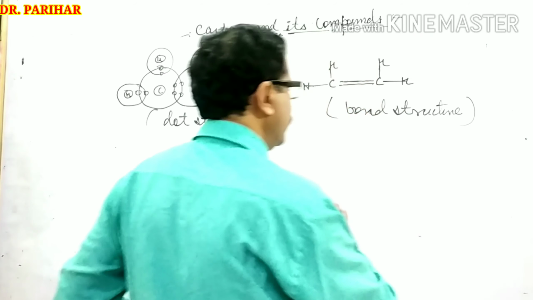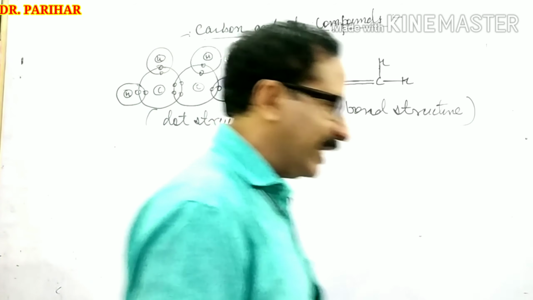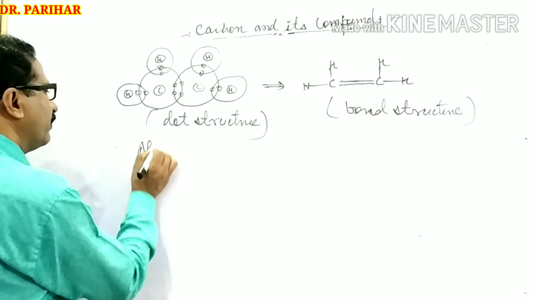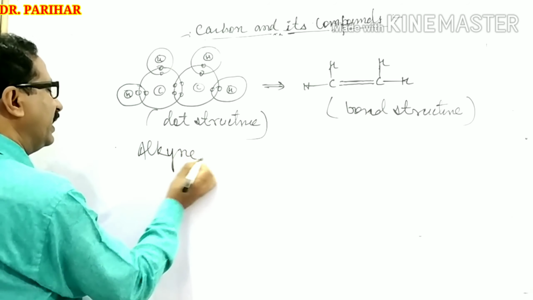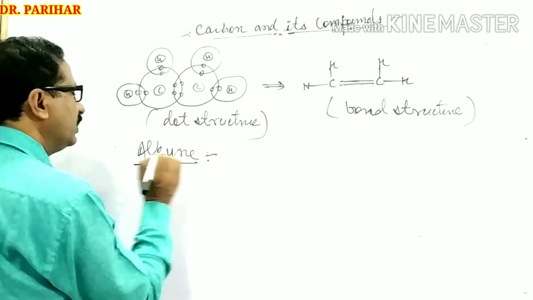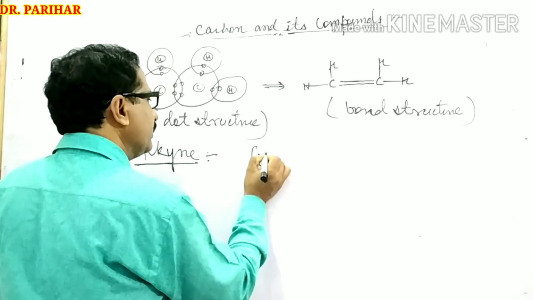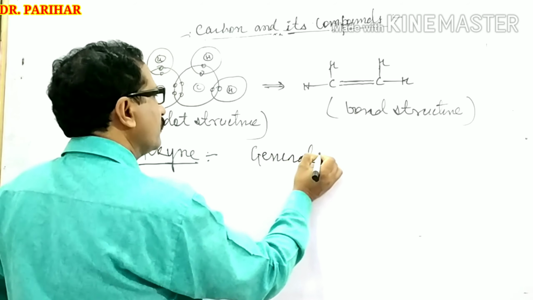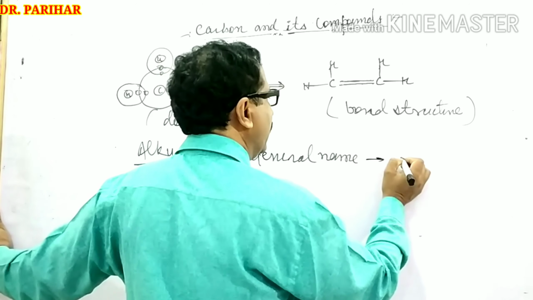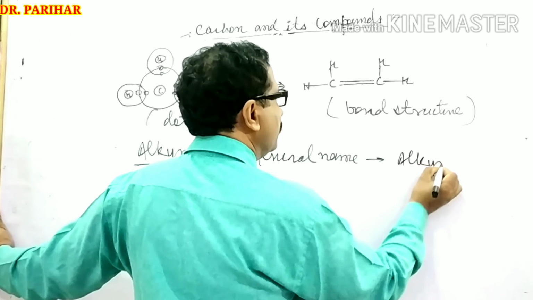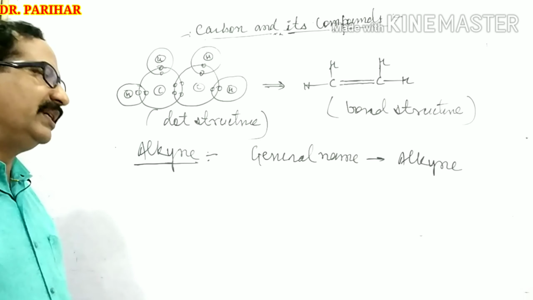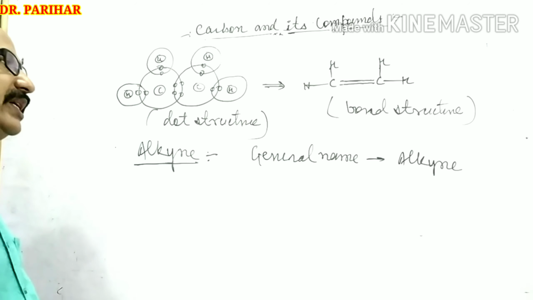Now about the second part of unsaturated hydrocarbon, and the second part of unsaturated hydrocarbon is alkyne. Now, explanation about alkyne. Its general name, alkyne, means the prefix is eth, meth and so on.